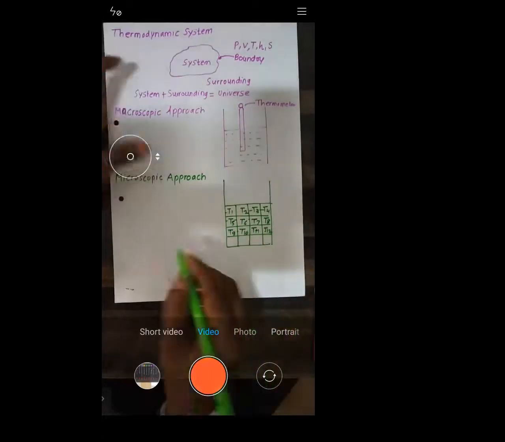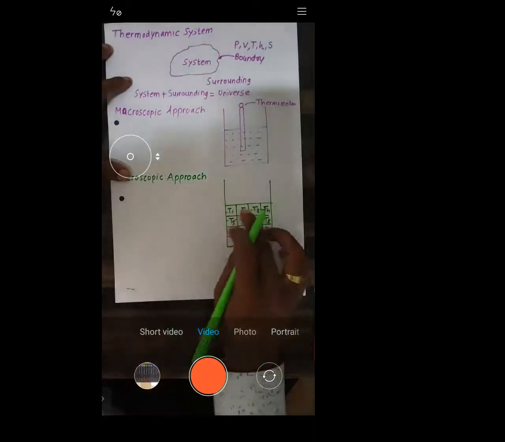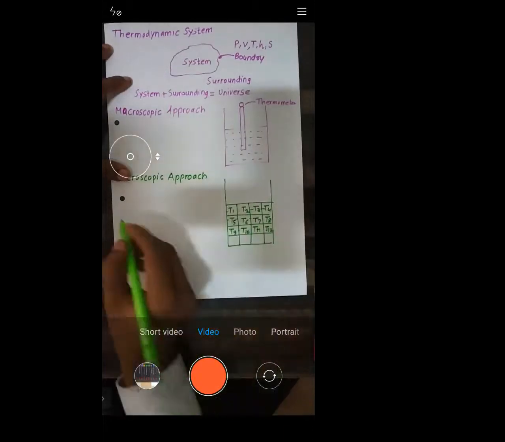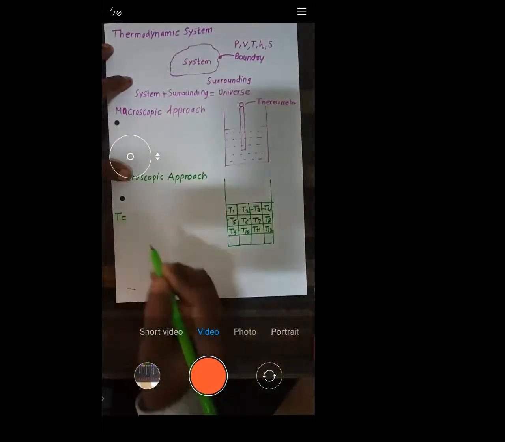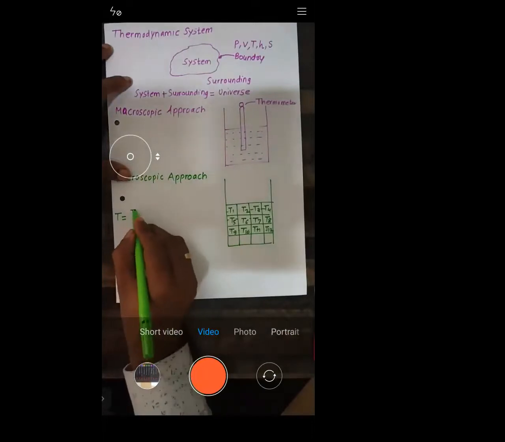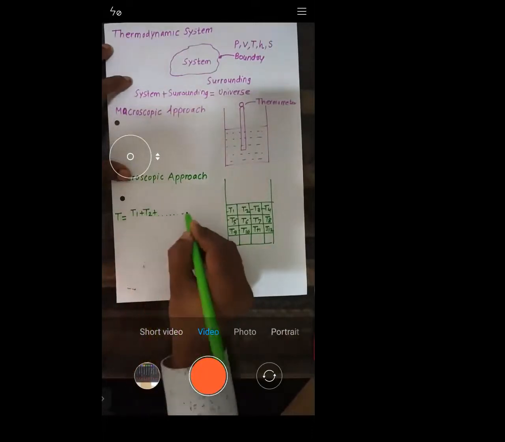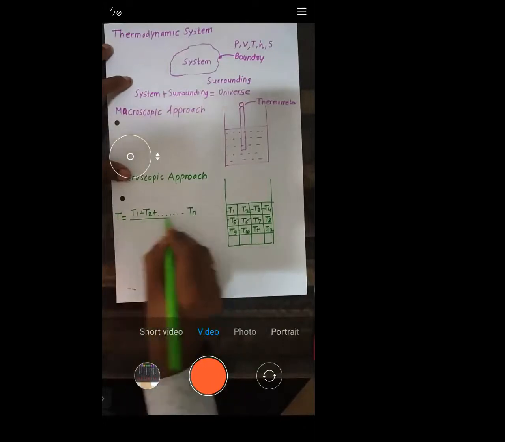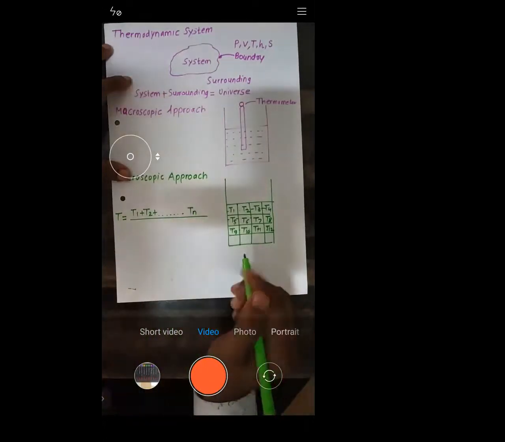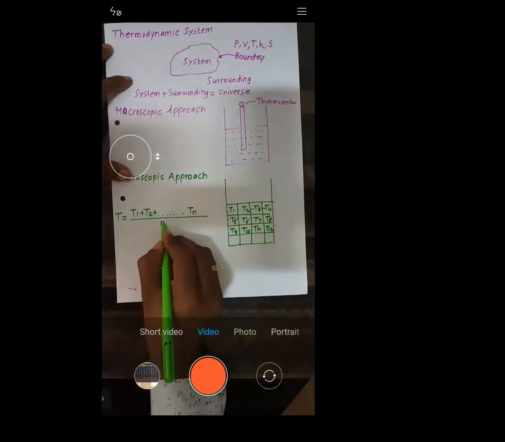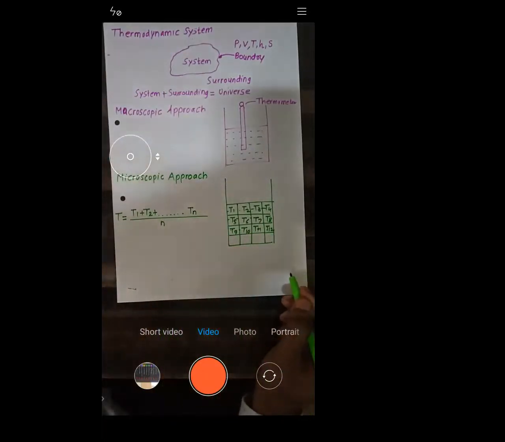We'll measure the temperature at every compartment, and for calculating the temperature we will take the average. So we'll take the average of T1 plus T2 plus, dot up to Tn, divided by the number of compartments you have.